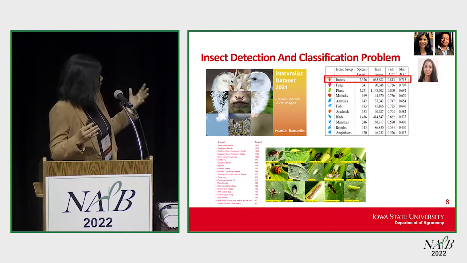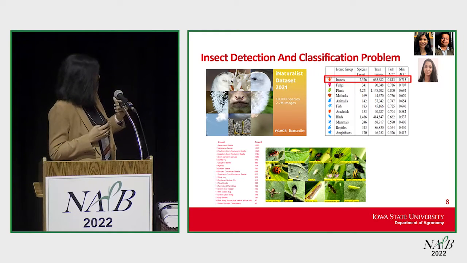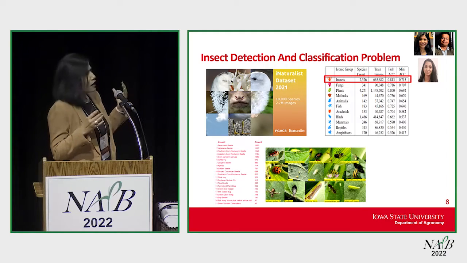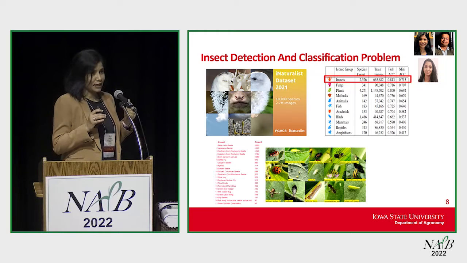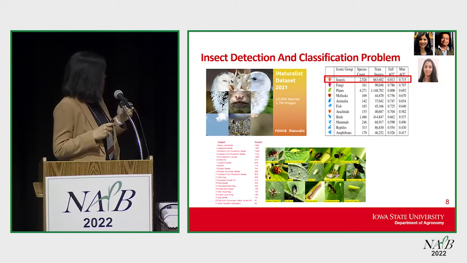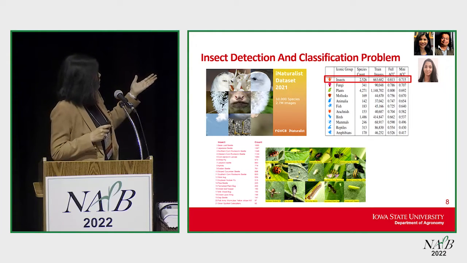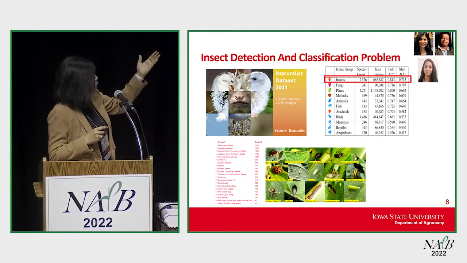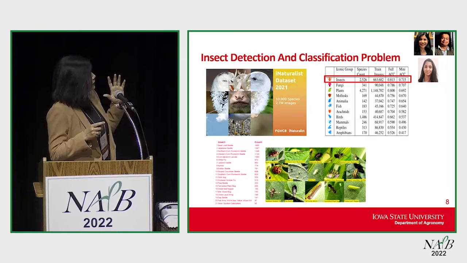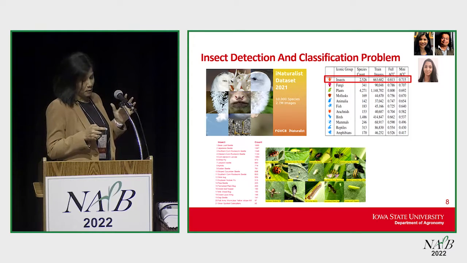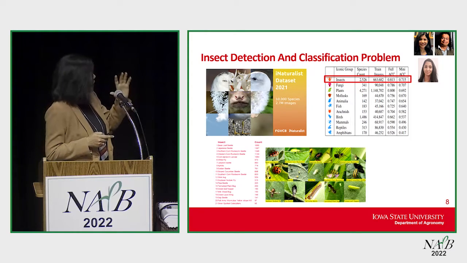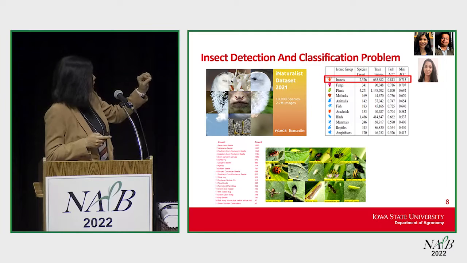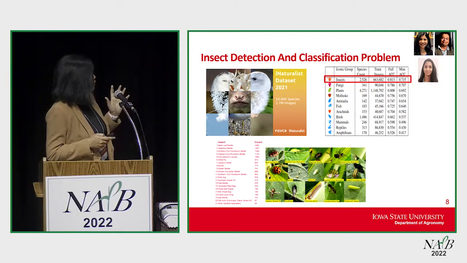So from 2020, we started collecting this insect data set. In 2021, we collected around 30,000 images of insect pests in 30 different classes. In addition, we came across the INET data from a challenge in 2021, where they had 660,000 images. It's a huge data set. And with the ISU data and INET, we started framing these problems.